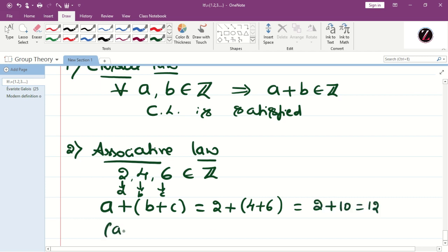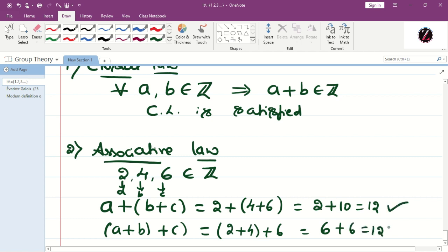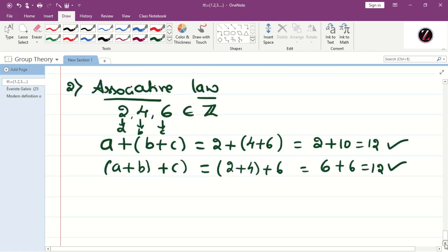Similarly, the right hand side of associative, that is a plus b plus c, so 2 plus 4 plus 6, that is 6 plus 6, that is 12. Therefore the left hand side is equal to the right hand side, and it must be true for all.